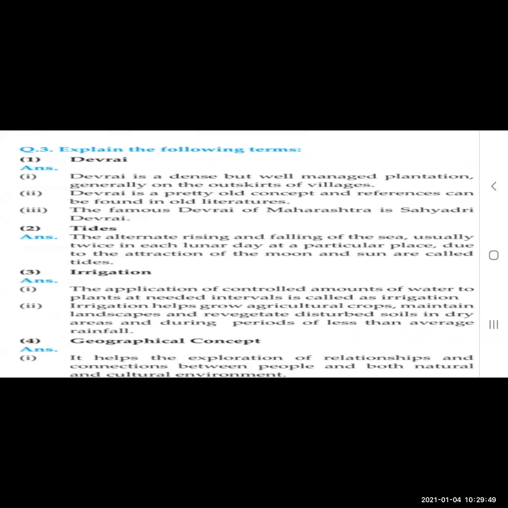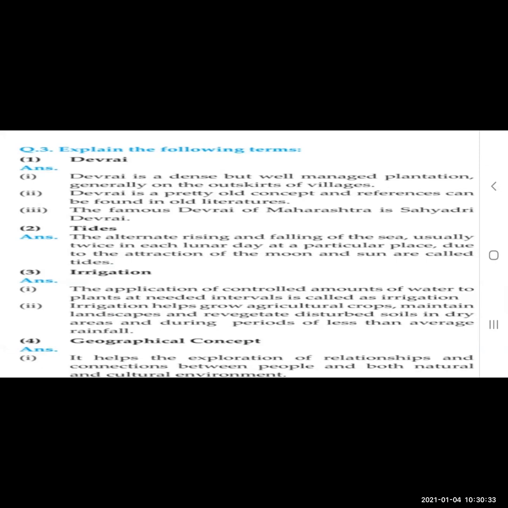Now Devrai is a dense forest area, you can say. Dense vegetation is there near the outskirts of the village, around the village. Devrai is a pretty old concept and references can be found in the old literature. You can find the word Devrai and information regarding it in the literature. The famous Devrai of Maharashtra is the Sahyadri Devrai. Now, Sahyadri ranges are from where to where? Your Western Ghats. As you leave Pune and move ahead, from Lonavla, Khandala, that side, you can say those are the Sahyadri ranges.